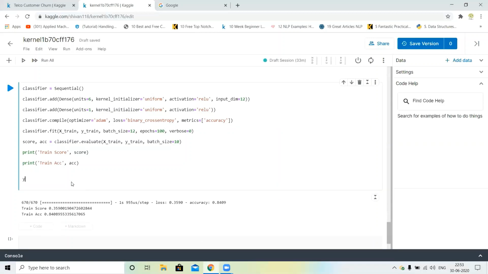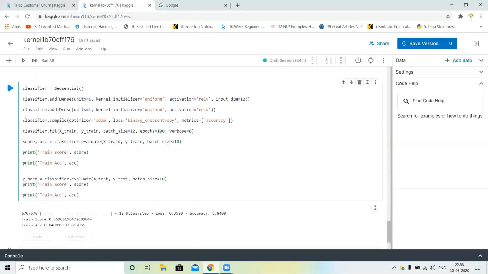So ypred is equal to my classifier dot evaluate x test and y test, and batch size is equal to 10. Next, we will print the test accuracy and train accuracy.